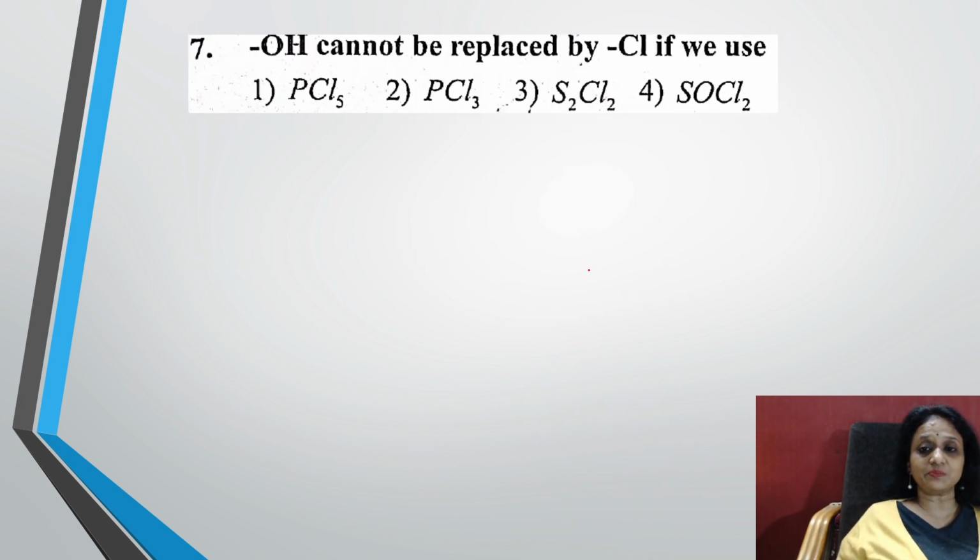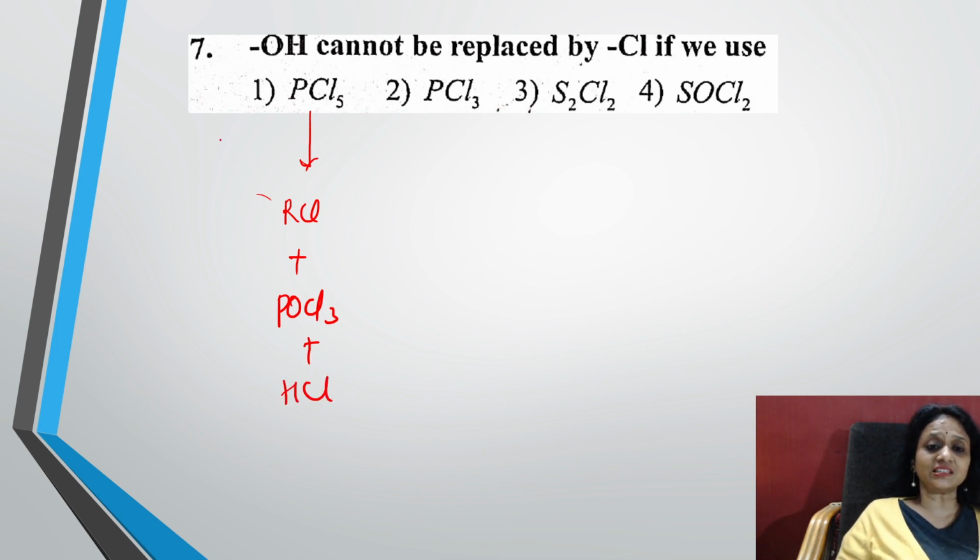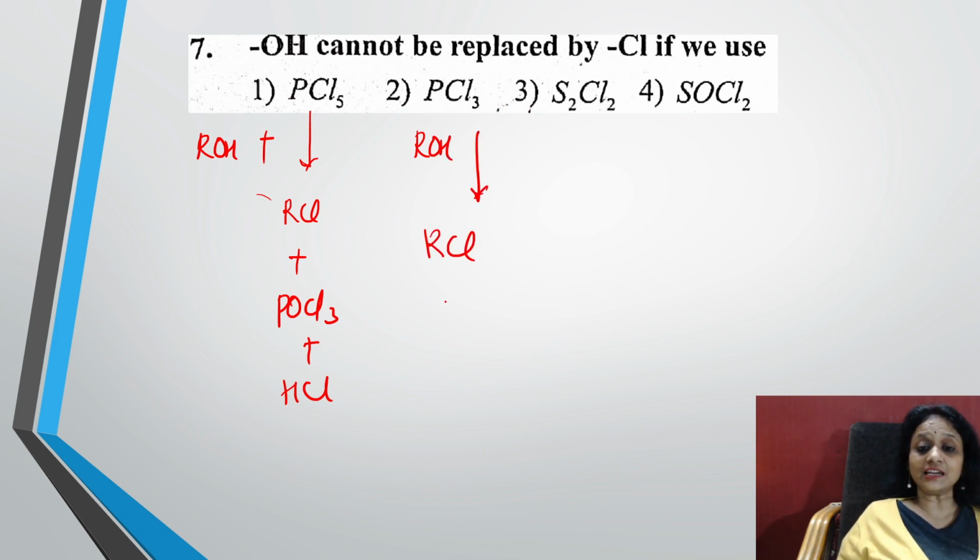OH minus can be replaced by Cl if we use. Oh, perfect. So basically, PCl5, yes, it gives us RCl, it gives us POCl3, it gives us HCl. Correct? When I use PCl3, so I'm going to use alcohol, I'm going to get these products. So suppose if I am using PCl3 with alcohol, what will I get, students? I'm going to get alkyl halide plus H3PO3.